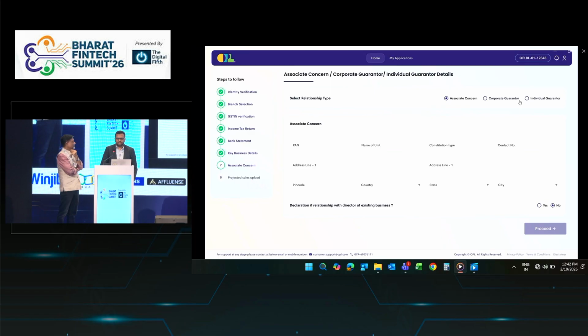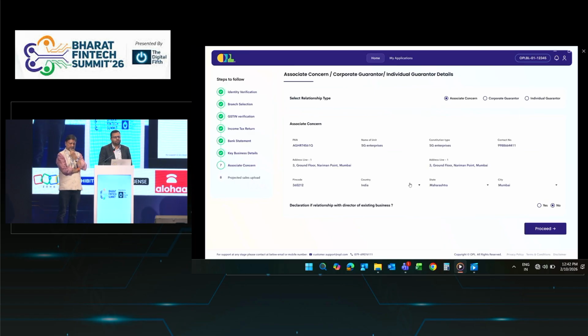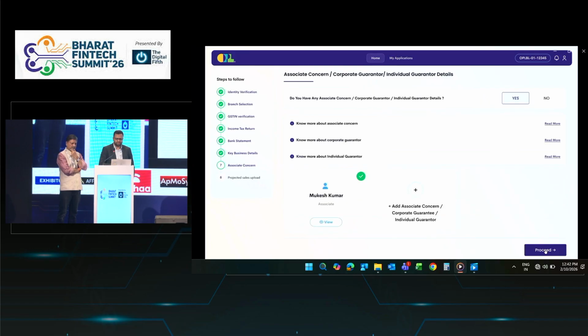Next is associate concern and guarantor data. For a corporate entity, this will come from the MCA. For a partnership and for a proprietorship, you need to enter that data.